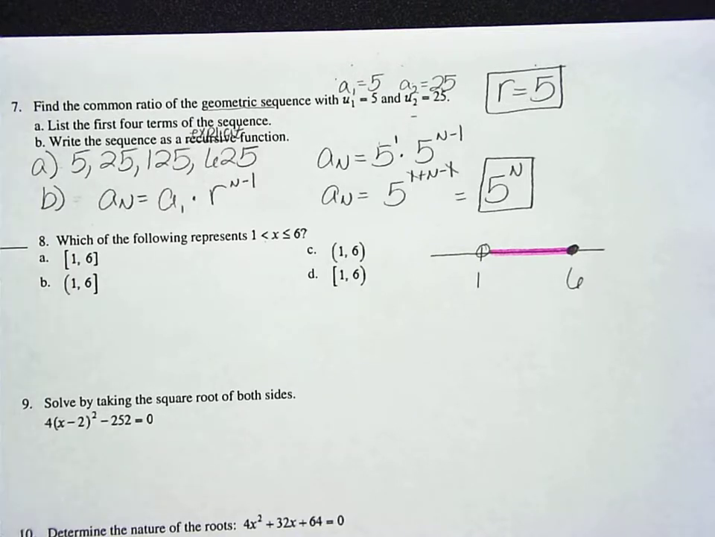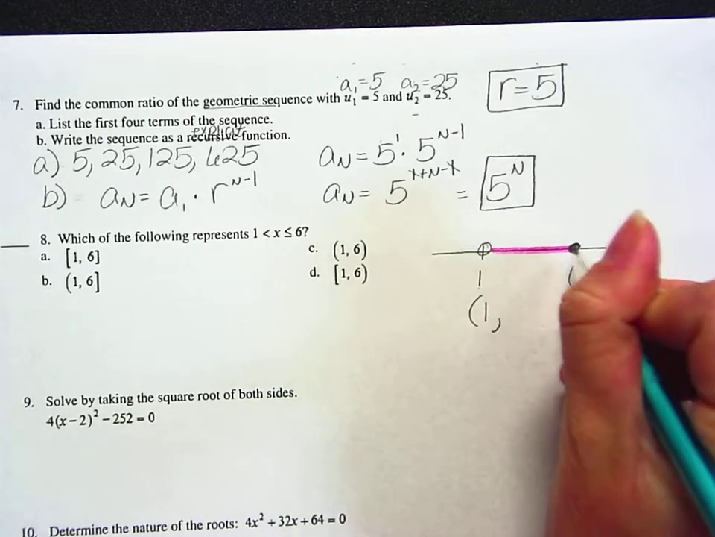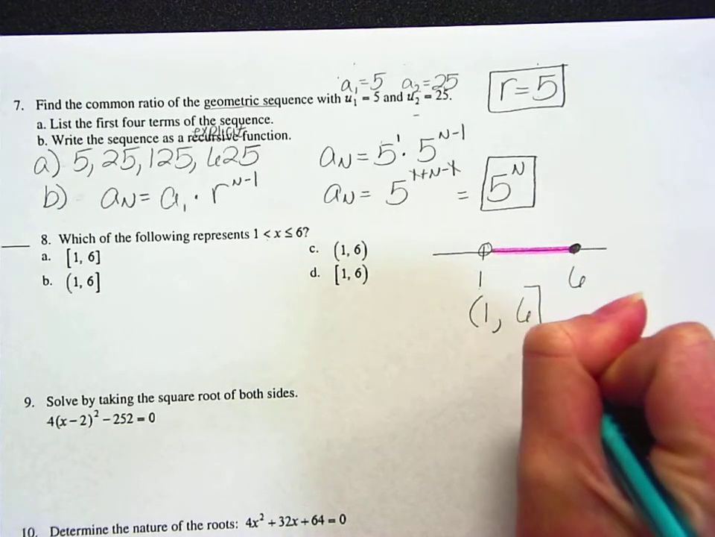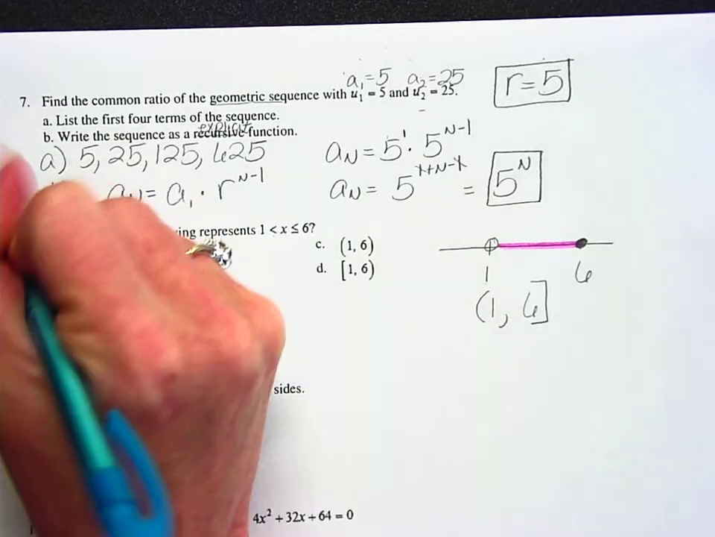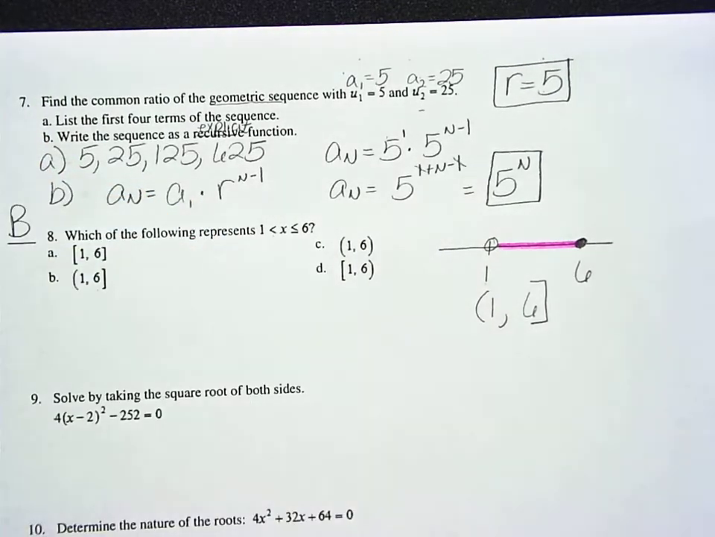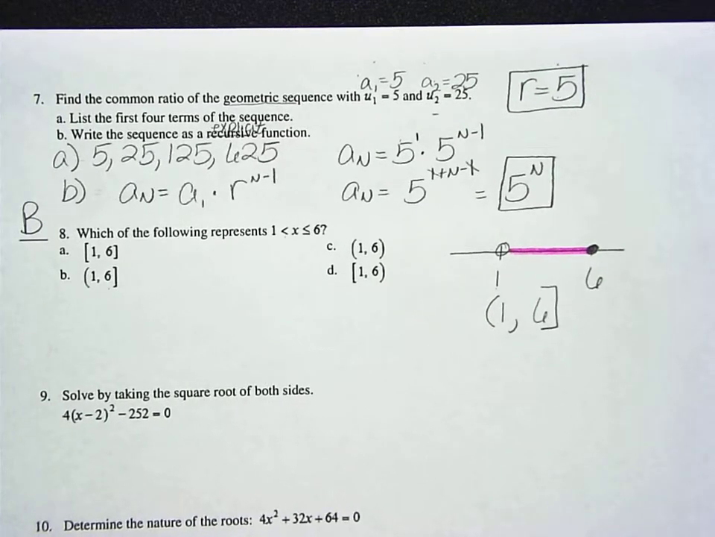All right, so in interval notation then, I'm going to use parentheses with my open circle, and I'm going to use a bracket with my closed circle right there. So I'm looking at 1 and 6 with this notation right here, so B will be the answer. Don't forget also if you use infinities or negative infinities to be sure and use parentheses.